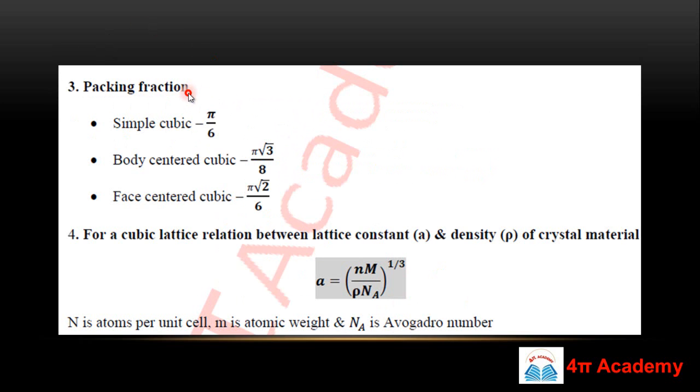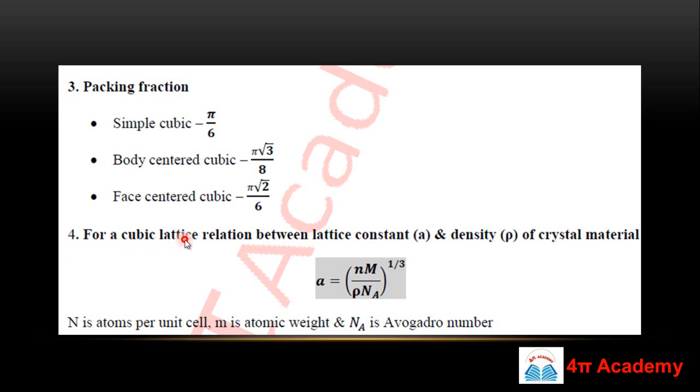We can also discuss the packing fraction in these three types of crystal lattice. For simple cubic the packing fraction is pi by 6, for BCC it's pi root 3 by 8, and for FCC crystal it's pi root 2 by 6. These are the short notes, and you can also find them on our website in the quick notes section.